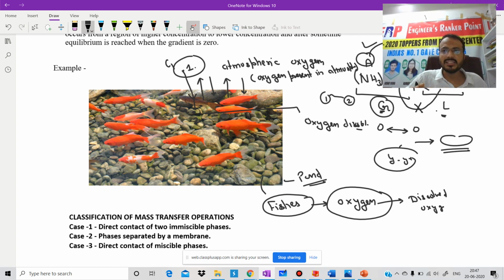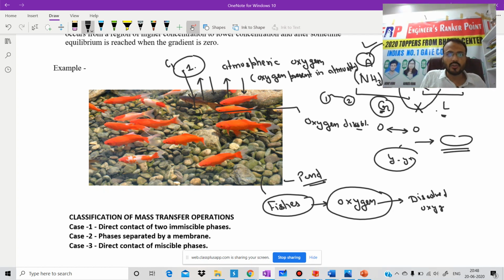Is it clear? These are the totally basics of our mass transfer. Up to this point, we have discussed that we can separate components in mass transfer operations with the help of only two methods. First, to introduce a foreign or external element, and second, by supplying some heat. Is it clear? Now most of the students are thinking, sir, we were waiting for the Fick's first law. In my class, Fick's first law you will get in the third class. Before that, we will cover each and everything that is basics.